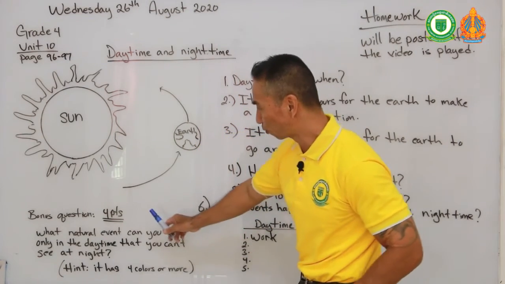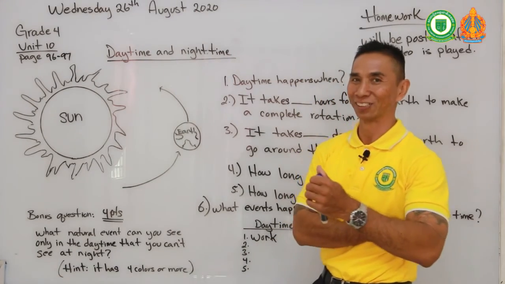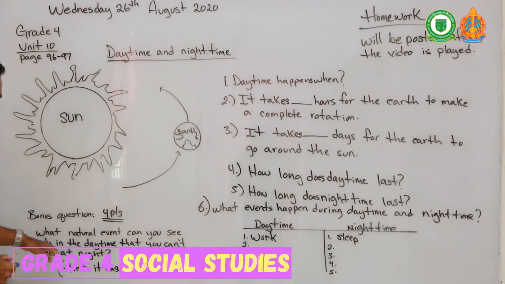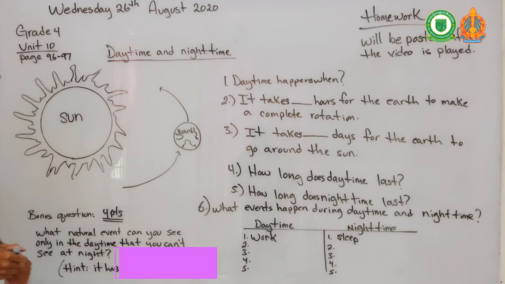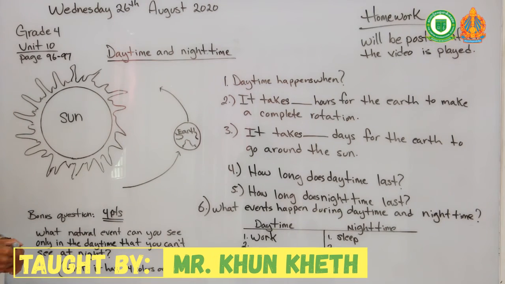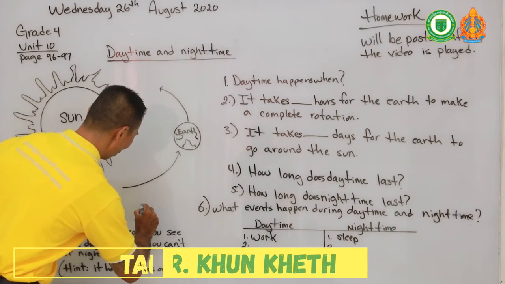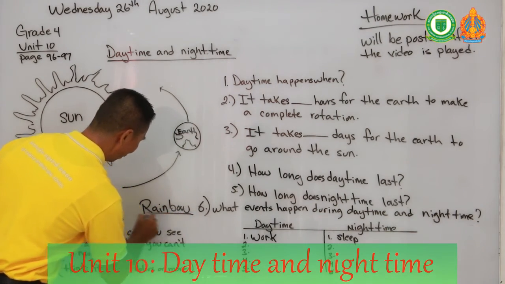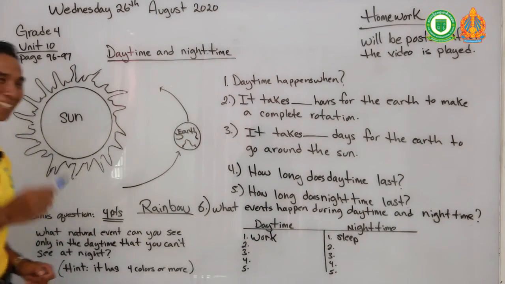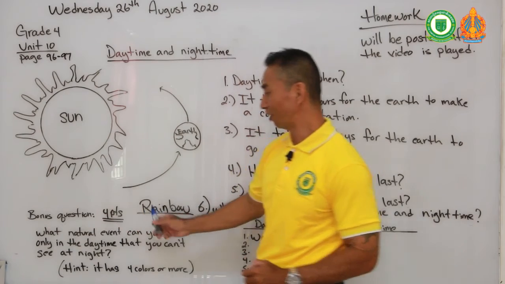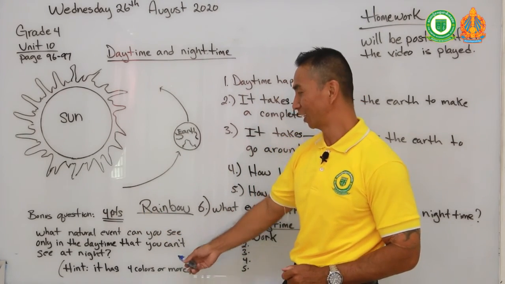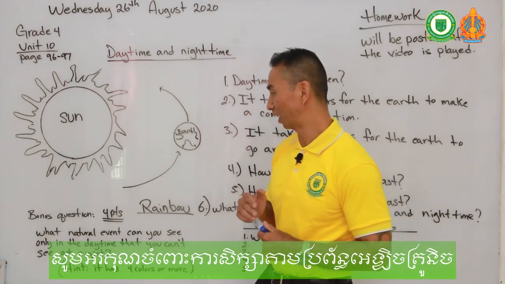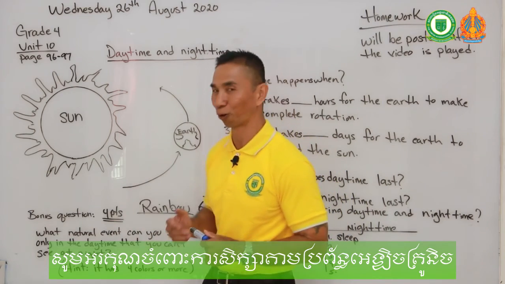Okay, now for the answers to your bonus questions. Are you ready? What natural events can you see only in the daytime that you cannot see at night? My hint, it has 4 colors. Ready? 3, 2, 1. A rainbow. I got you. A rainbow. You can only see a rainbow in the daytime. You cannot see a rainbow at night, right? So I'd like to congratulate those of you that have already answered me this bonus question. You all have received 4 points.